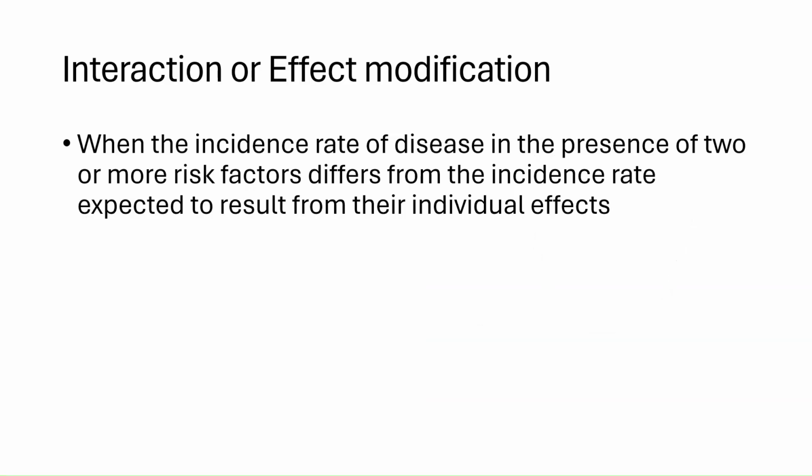Moving on to the next concept, which is interaction or effect modification. These are synonymous terms. When the incidence rate of disease in the presence of two or more risk factors differs from the incidence rate expected to result from their individual effects, we say that there is an interaction or there is a role played by an effect modifier.